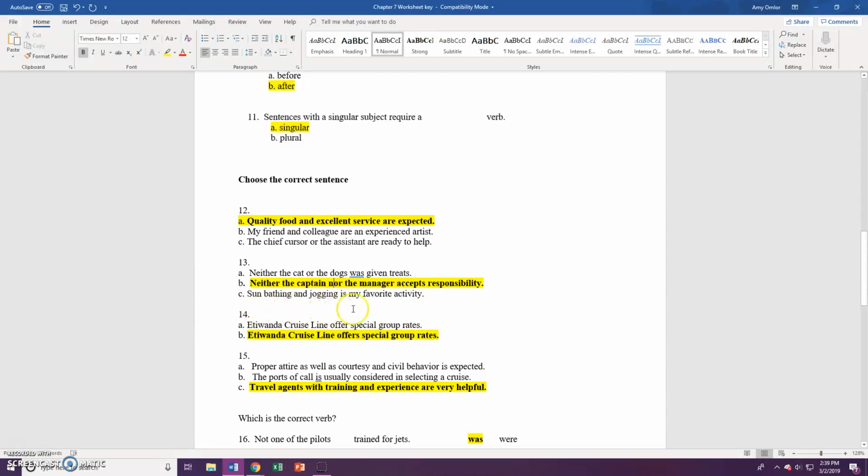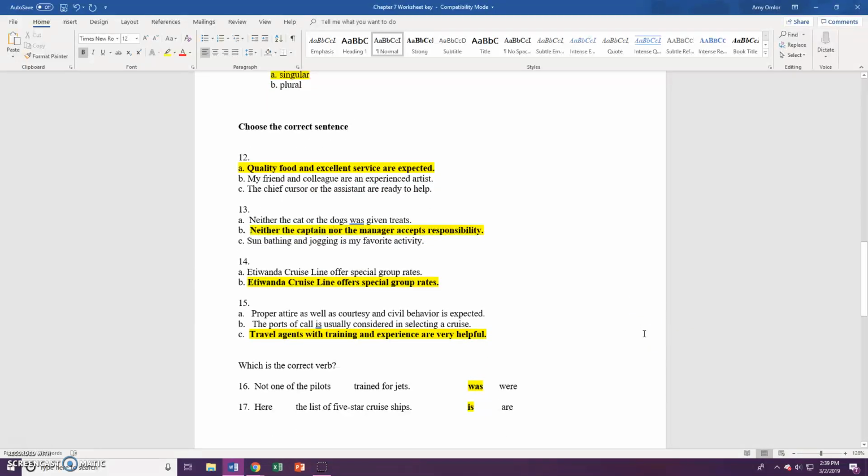Sunbathing and jogging is my favorite activity. We have sunbathing and jogging. That's a compound subject, so it needs to be are to be correct. Number 14, Etiwanda Cruise Line offers special group rates. Well, we're talking about one cruise line, so it would have to be offers with an S to make that singular because this is singular.